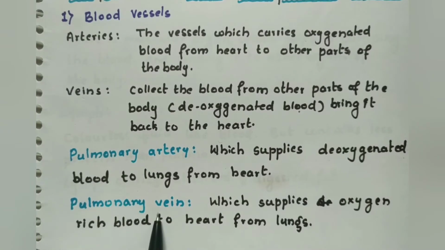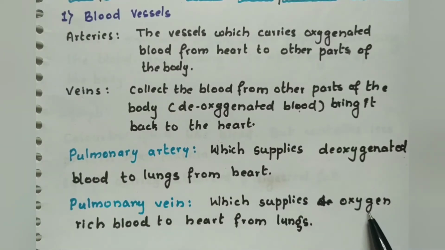And what is the pulmonary vein? The pulmonary vein supplies oxygen rich blood to the heart from the lungs. It carries oxygen rich blood from the lungs to the heart.